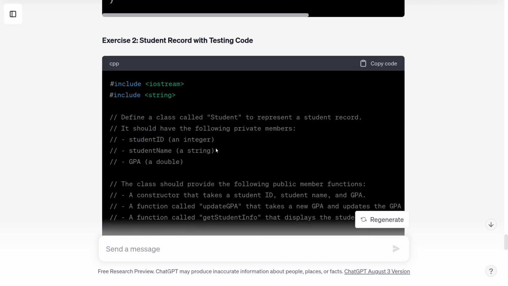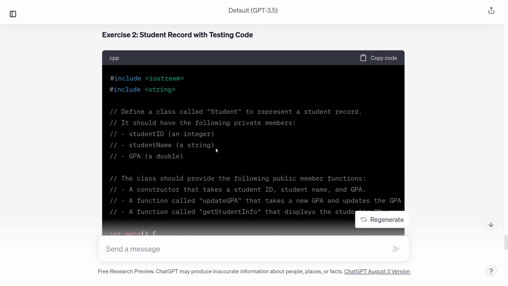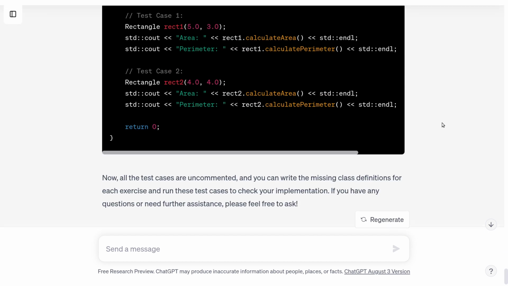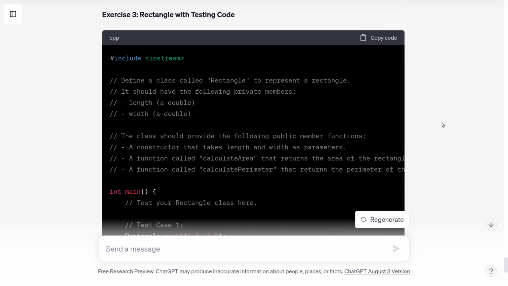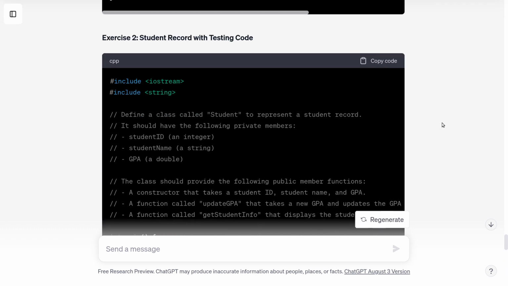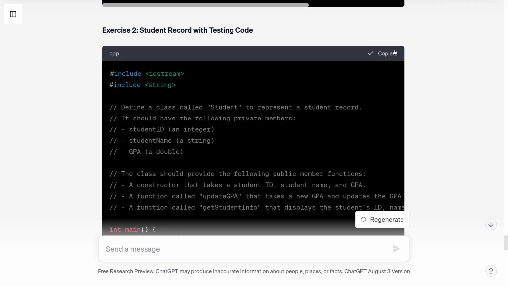The next one is student records. Okay, so I don't want to look at the testing code, but I'm going to pick one of the remaining two exercises based on whichever one is the most interesting. I think it'll be the student one, but who knows. Then I've got this one about rectangles, and I can't see a situation where the rectangle one would be something I have not already done, because I definitely have spent a lot of time on rectangles in this course. Yeah, exercise 3 looks like something we've already done, so we will do exercise 2.